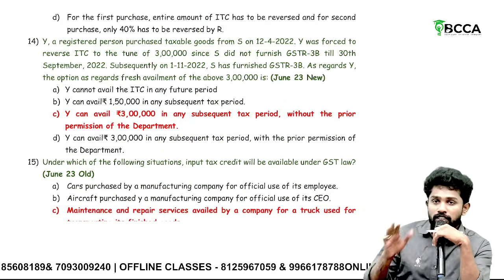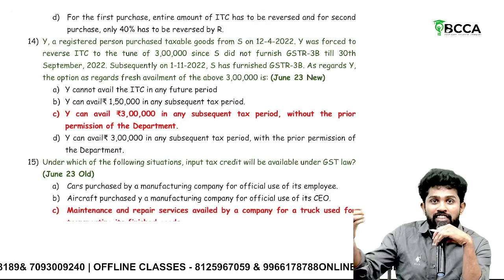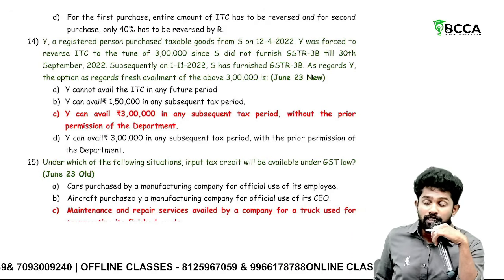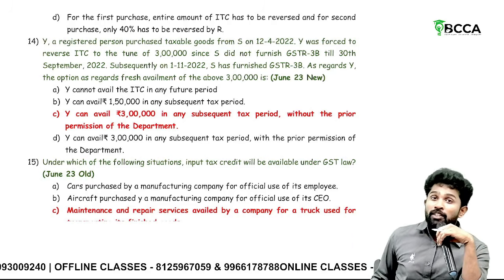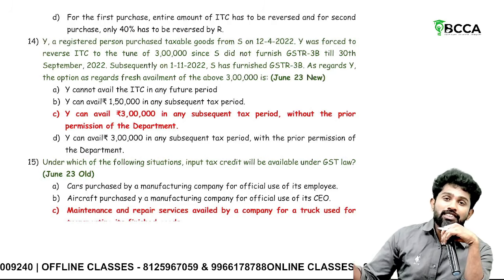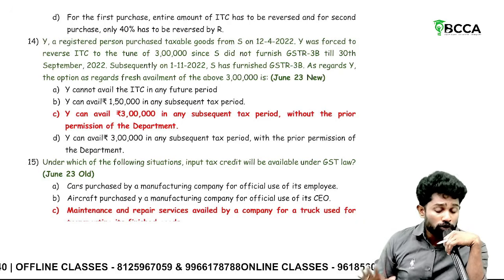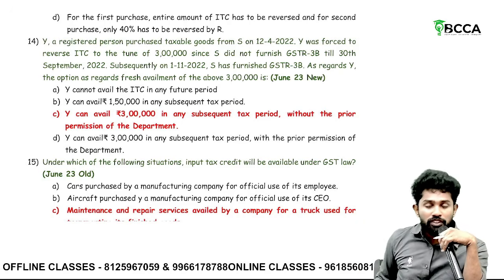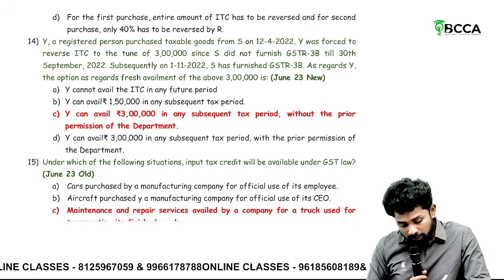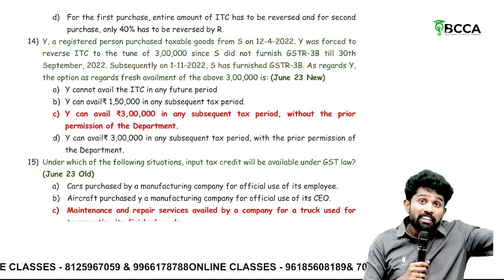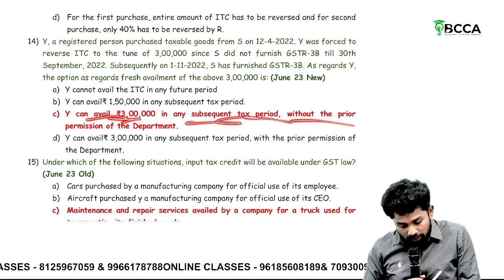Sir, actually the rule says, the supplier files GSTR-1, recipient availed ITC. But the supplier should have filed 3B also, but not filed. If the supplier didn't file the GSTR-3B by 30th September of the succeeding financial year, then the recipient has to reverse the ITC by 30th November. That only happened, he reversed 3 lakhs. But the question is, can he re-avail that if the supplier filed 3B? Yes, he can re-avail if the supplier subsequently files.